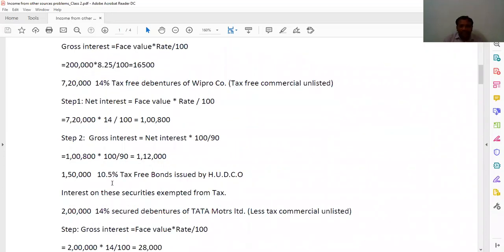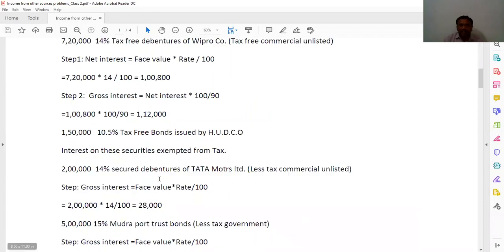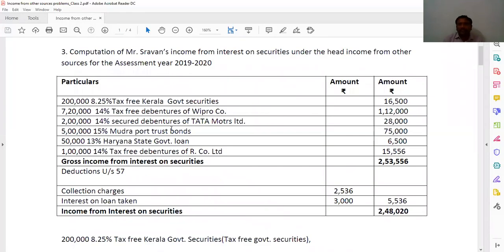And next, 1,50,000 10.5% tax-free bonds issued by Woodco, and the interest on these securities is exempted from tax. And next, 2 lakh 14% secured debentures of Tata Motors Limited. This is tax-free word not there, so you write less tax. Tata means commercial and unlisted. So less tax, commercial, unlisted, one step. Gross interest is equal to face value into rate by 100. 2 lakhs into 14%, you are getting here 28,000. So that we wrote here, 2 lakh 14% secured debentures of Tata Motors Limited, that we got here 28,000.